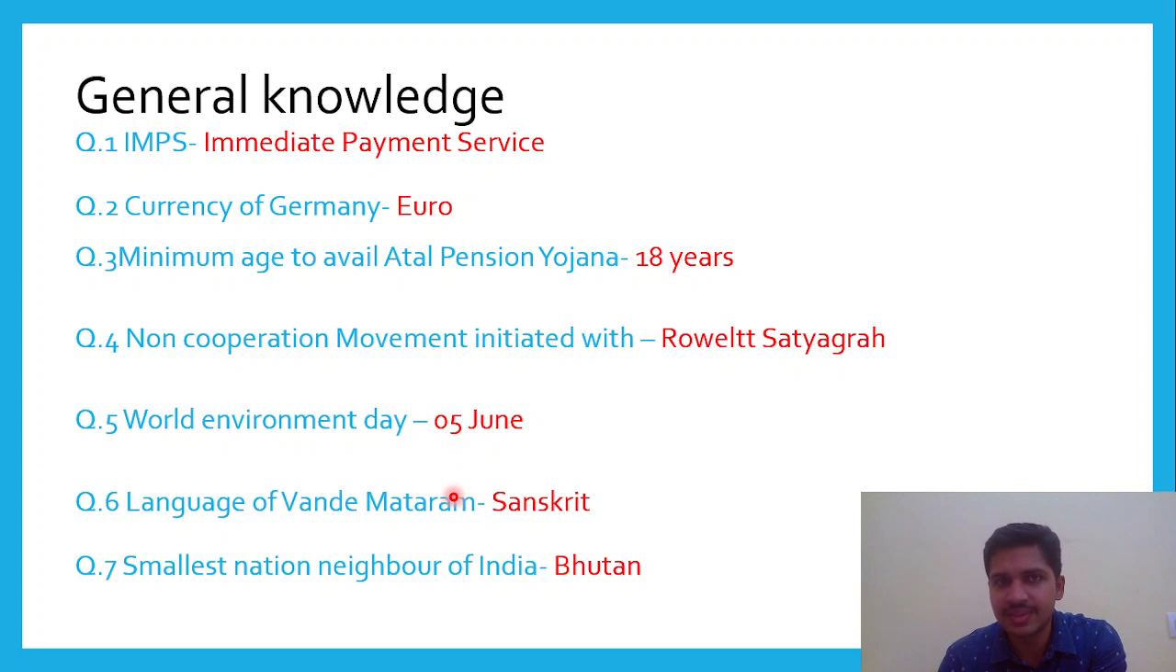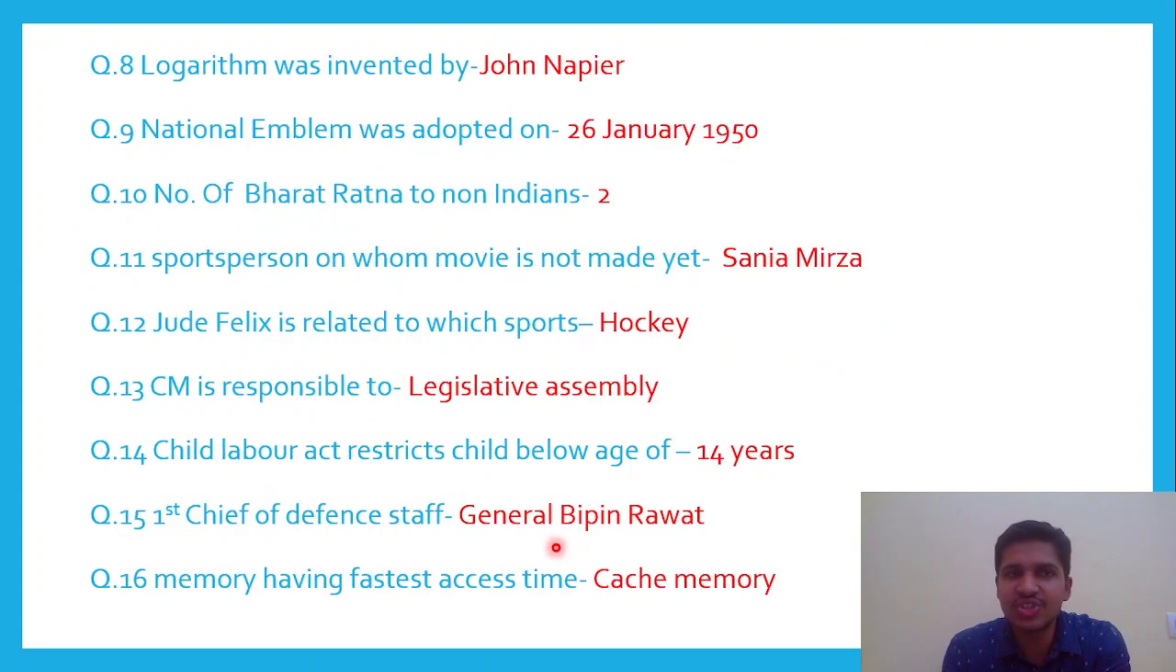The next question was, what is the language script of Vande Mataram? So it is Sanskrit. The next question was, which is the smallest neighbor nation of our India? It is Bhutan. The next question, logarithm was invented by. So this question is regarding, you can say, maths history. It was invented by John Napier.